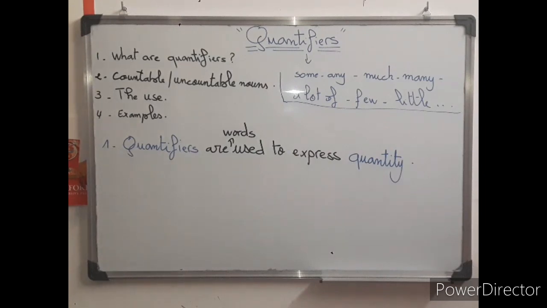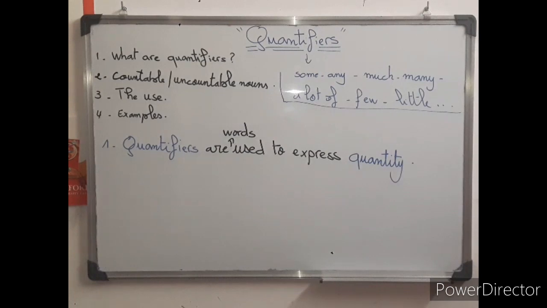Clear? And when we talk about quantity, sure we need nouns, quantity of things. And some of these things are countable, others are uncountable.